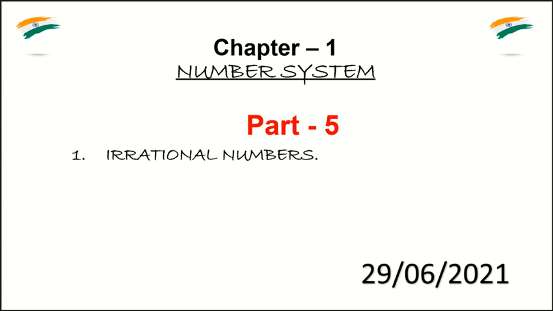Students, this is part 5 of the chapter number system. In this part 5, we will learn a new type of numbers called irrational numbers. Now,